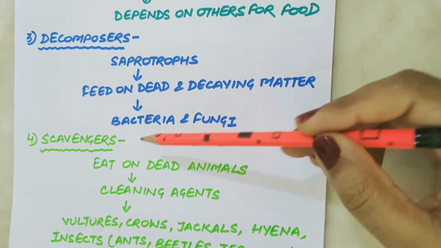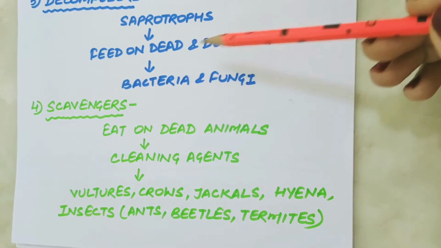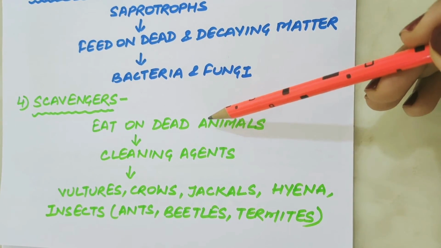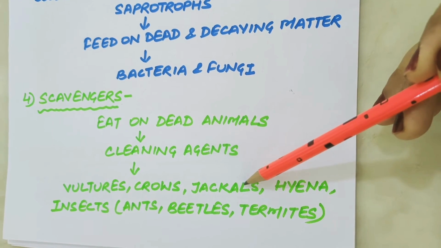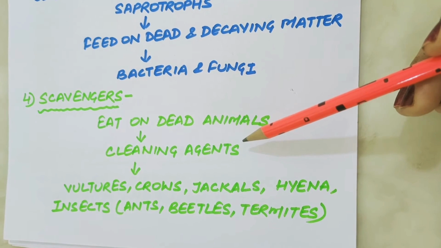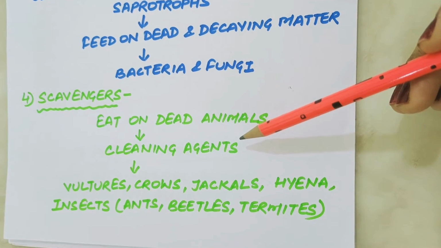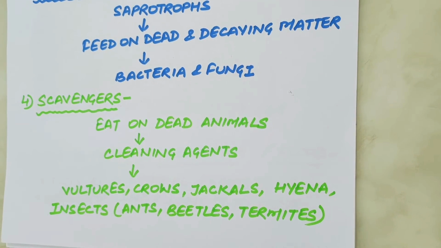And the fourth one are scavengers. Those animals which eat dead animals are called scavengers like vulture, crow, jackal, hyena, and insects like ant, beetles, and termites. Scavengers are the cleaning agents of our environment, but these are not decomposers as they do not break down complex dead organic matter into simple ones.